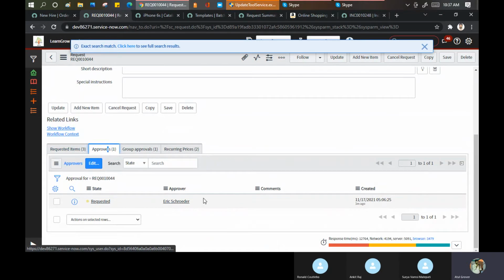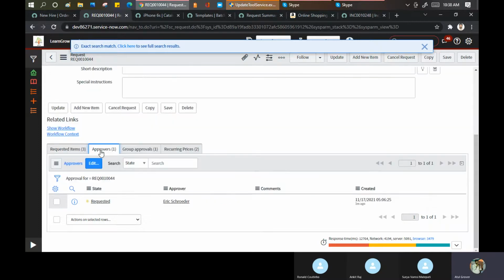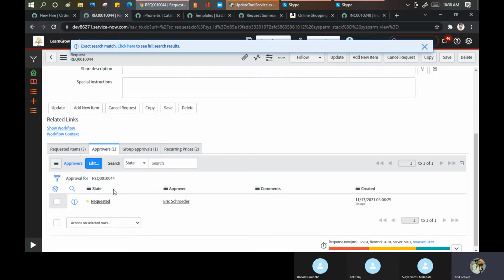Yes, see, its costing is higher, that is why it is going here. But if you notice, these 3 RITM will be there. If I approve, and I go here next, it's approved.